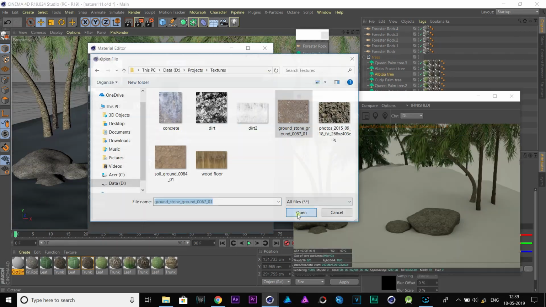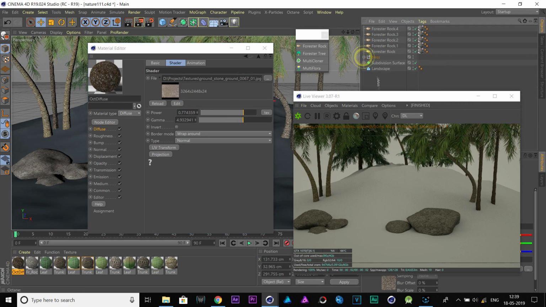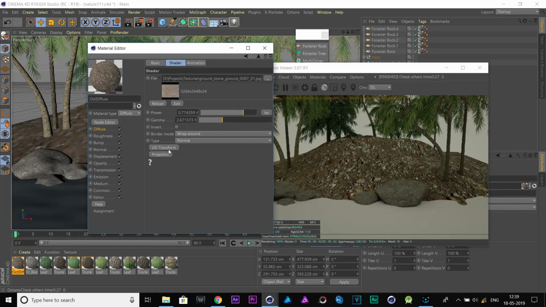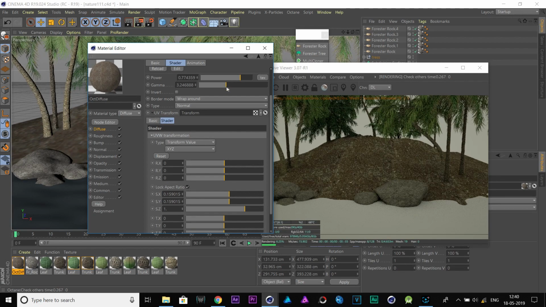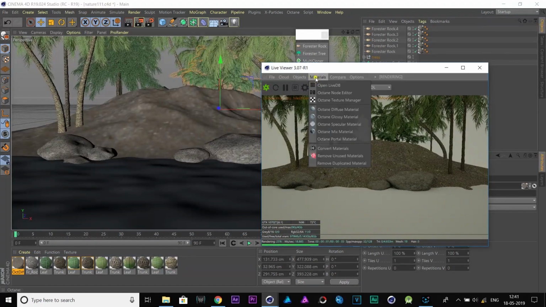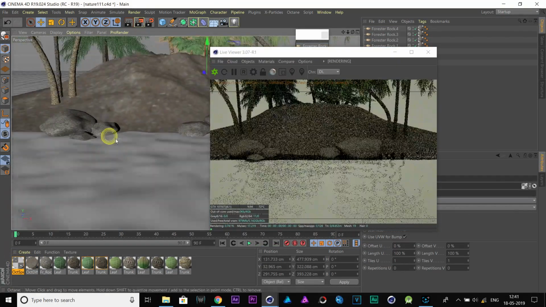Now, with Octane diffuse material, I will add an image texture to it and apply this material to the mainland and scale down the texture to add more details. Also add a specular material to the plane to get the water look.